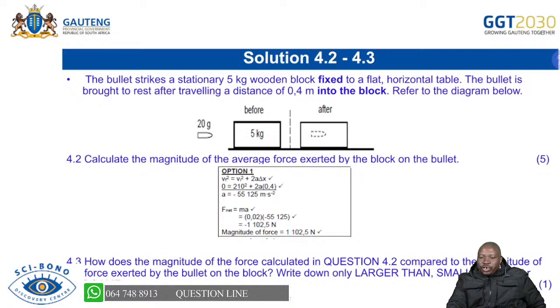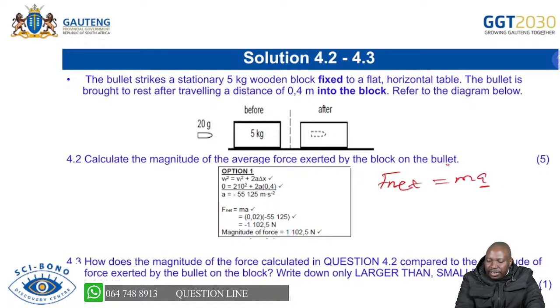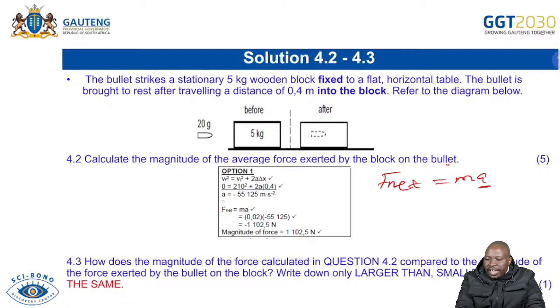Now, when you look at 4.2 and 4.3, that I indicated are based on that statement that is given, the question was: calculate the magnitude of the average force exerted by the block on the bullet. Remember, we're talking here about F net equals ma. But remember, we're talking about horizontal motion. Don't make a mistake of thinking that our acceleration is 9.8. It's not. We're talking about horizontal motion. It's 9.8 for our vertical projectiles. Now, on this one, you will have to first use equations of motion. So we integrate these topics.